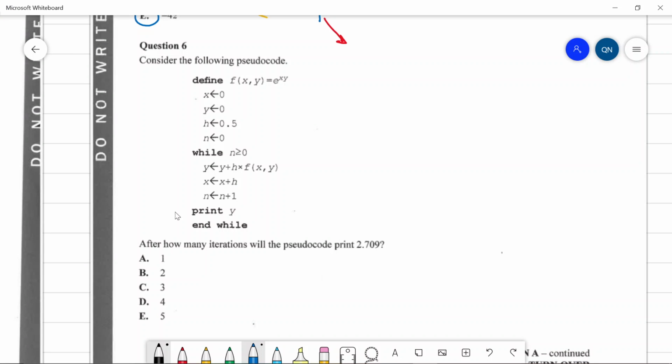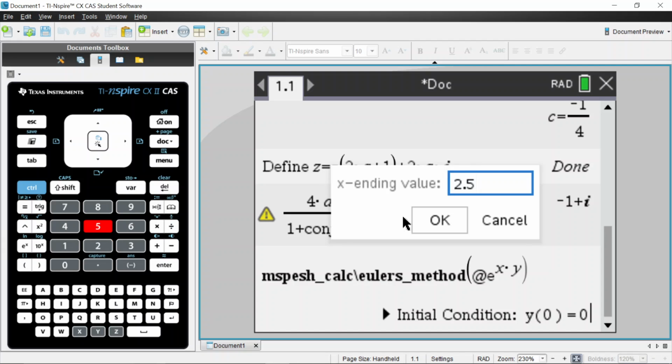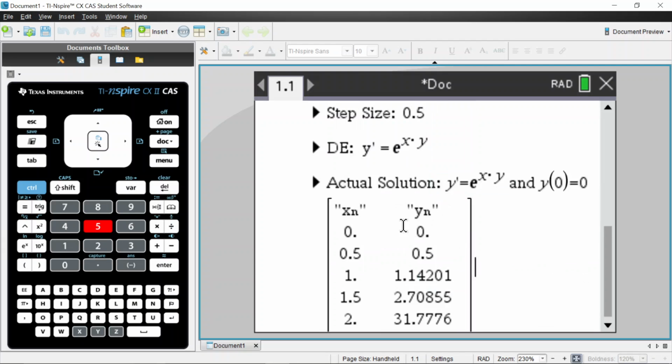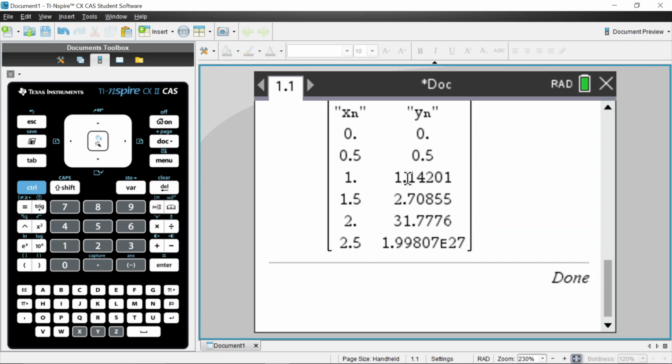Well, we're only doing 5 iterations over here at maximum, and the step size is 0.5. So let's go for 2.5. Step size is 0.5, and we're printing the y value over here. How many iterations? So 2.7. It's going to be after.